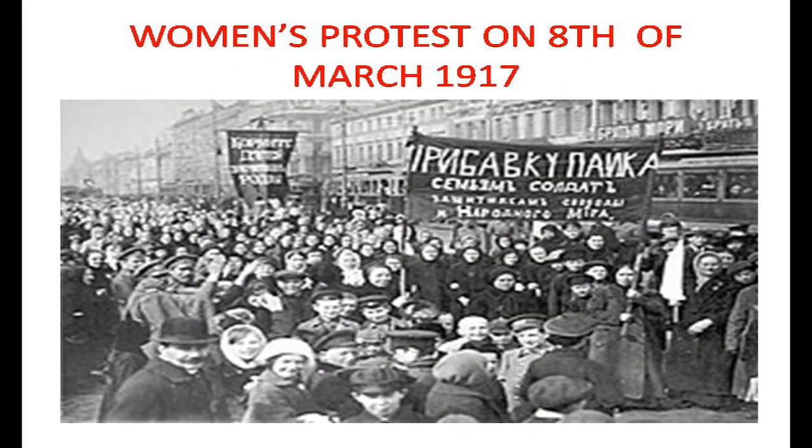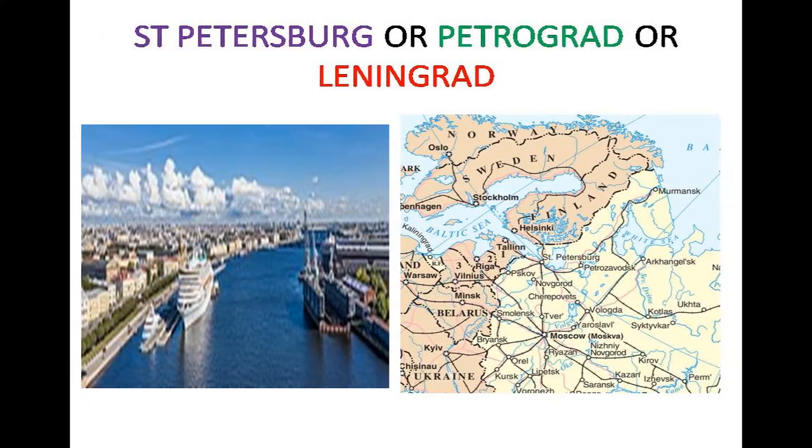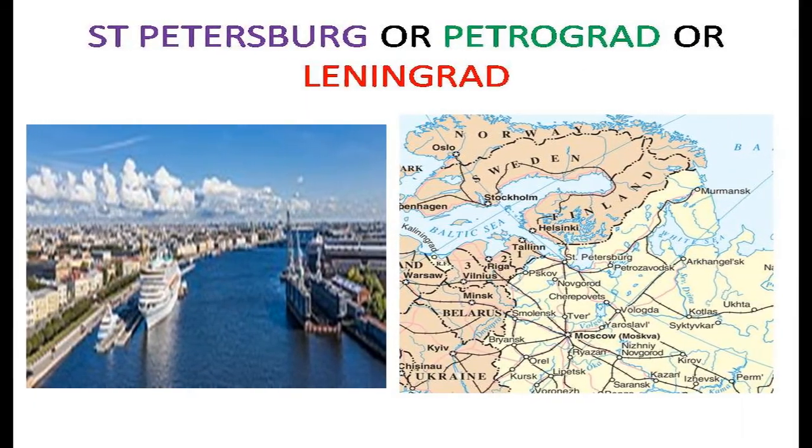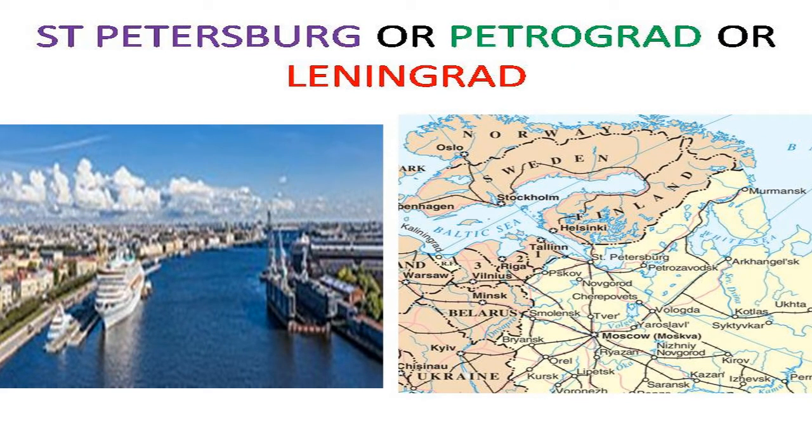And when shortage of food occurs, what happens? You know that prices increase, price rise, price hike. Against this shortage of food, on 8th of March 1917, around 10,000 women of the capital St. Petersburg, we call this Petrograd, Leningrad, pardon me, and now once again we call it St. Petersburg, demonstrated.